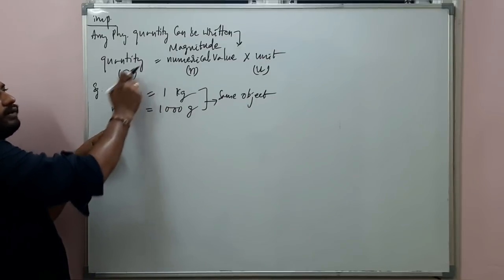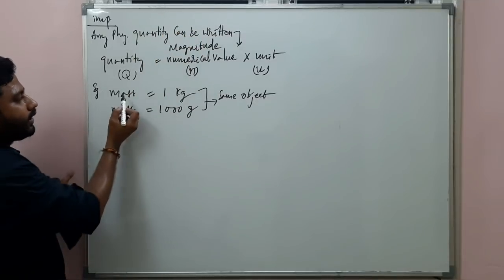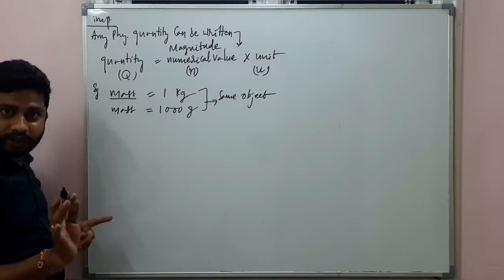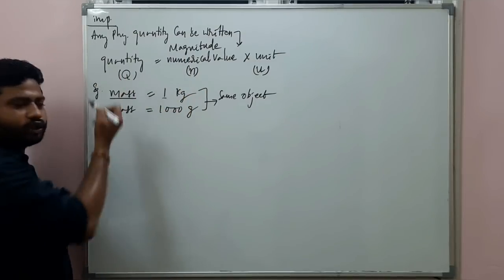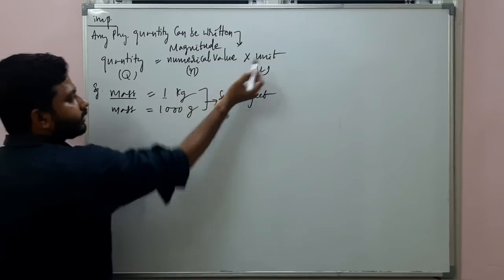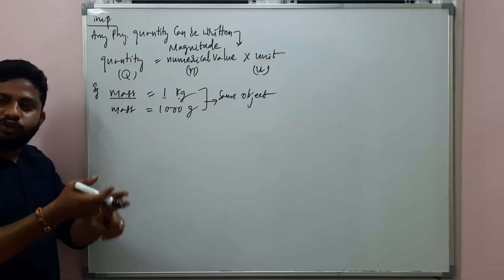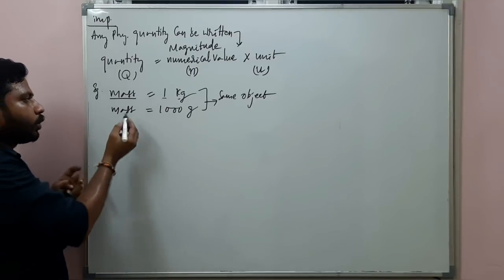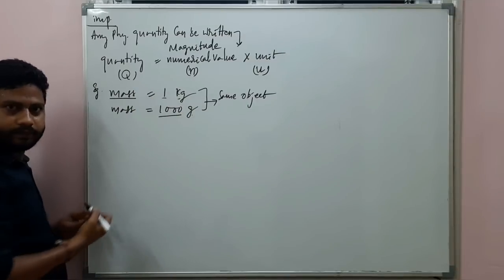Let's concentrate on this one. Any physical quantity can be written in this way. Quantity, see, mass. Mass is a quantity which is equal to numerical value, you can see here, 1 is a numerical value, and kilogram is a unit. Whatever may be the numerical value and the unit, quantity is equal to some numerical value and unit.